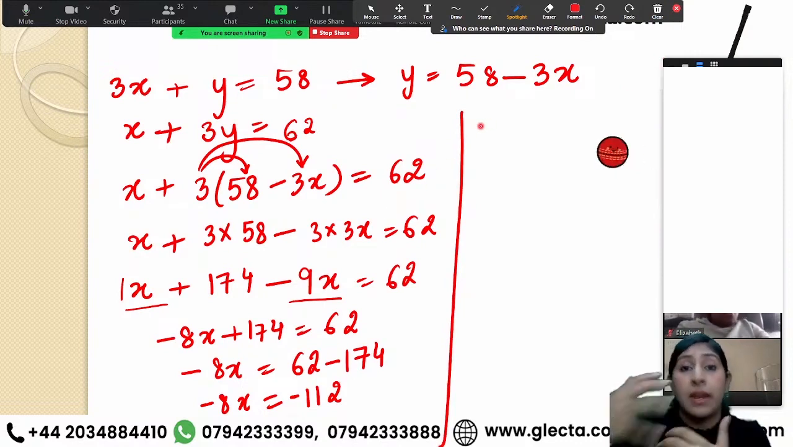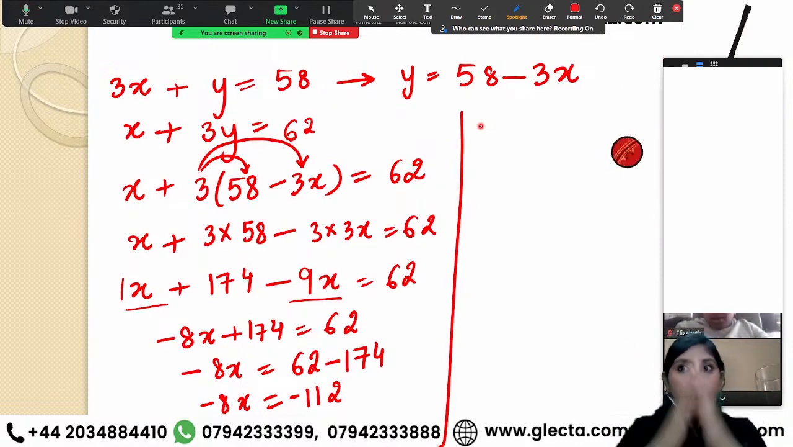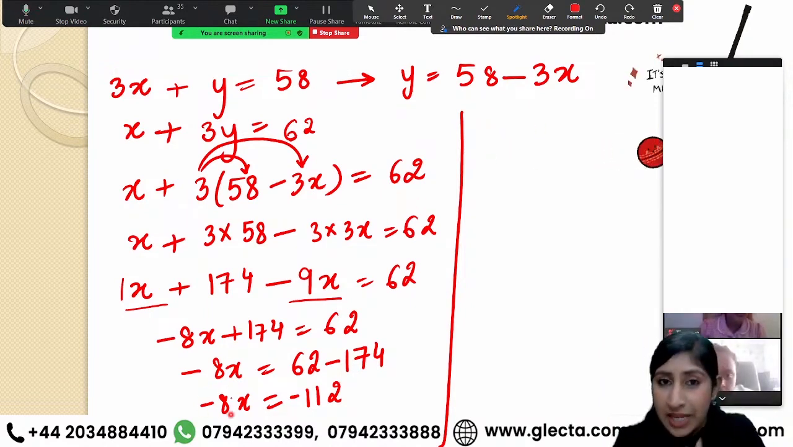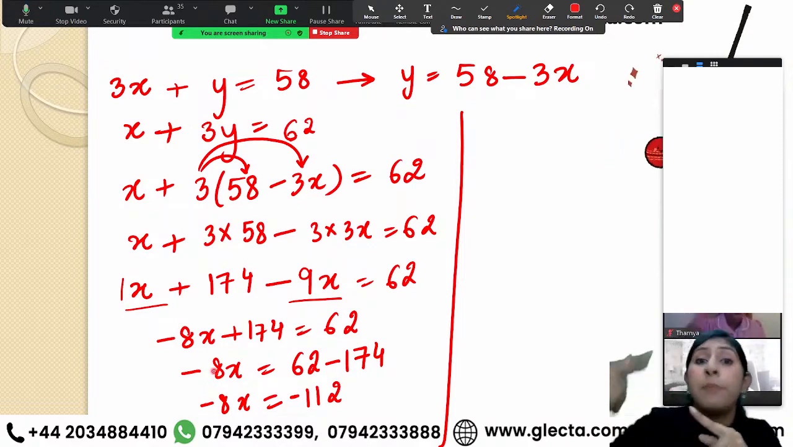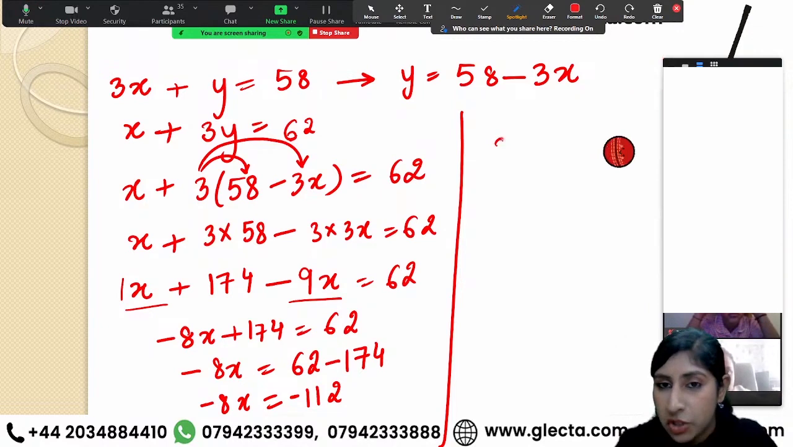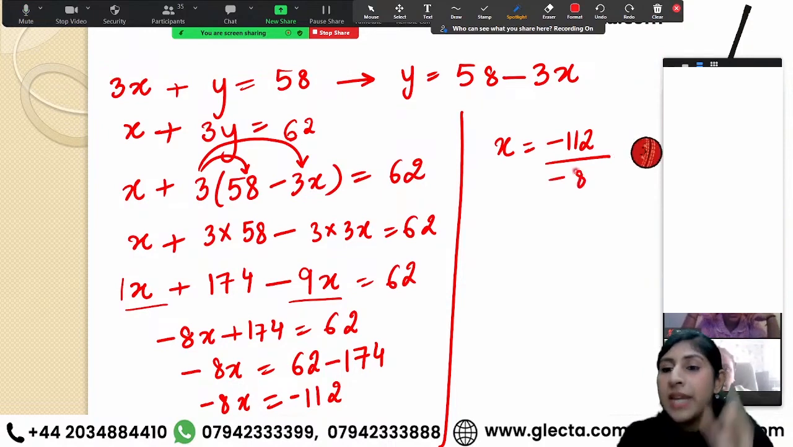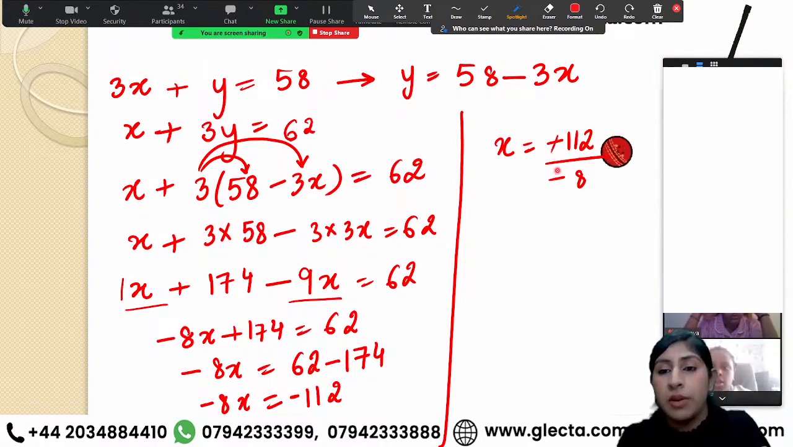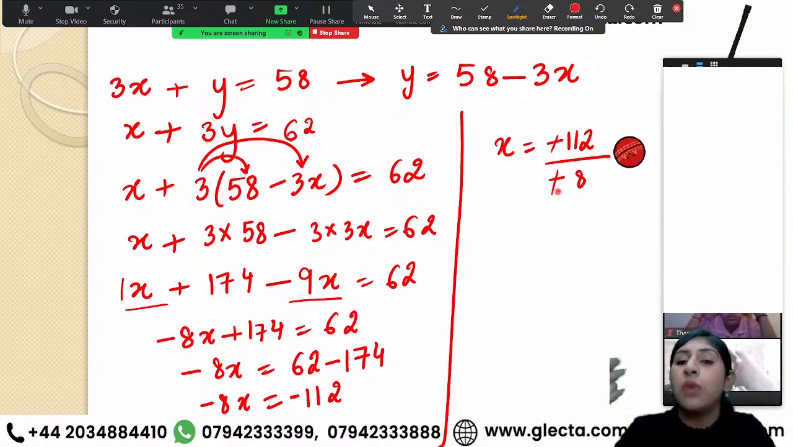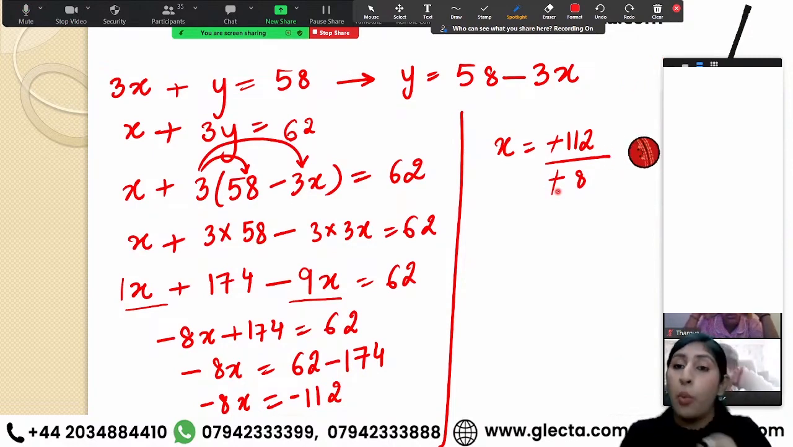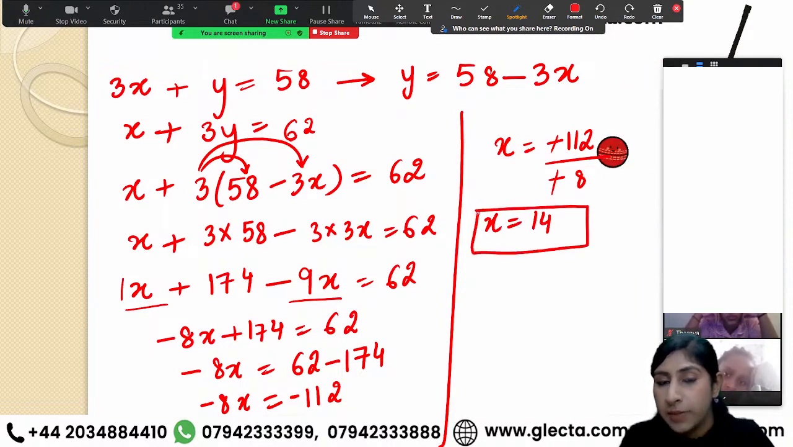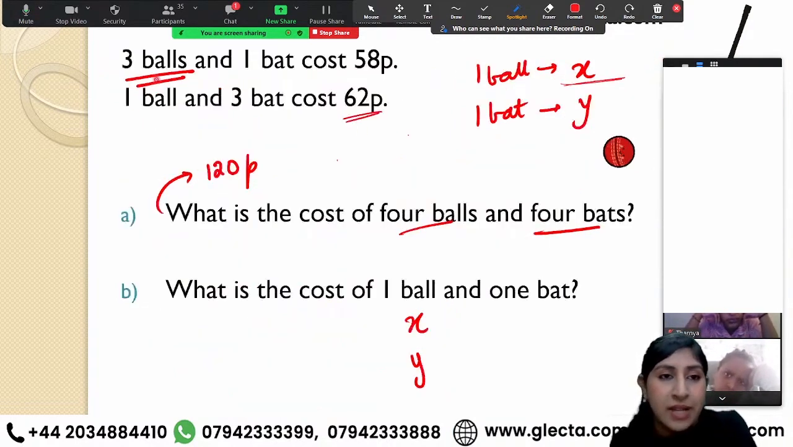Now, next step, again, I have to separate my numbers and letters, like I said, break up, right? So I have a negative 8 multiplied by x. A negative 8 being multiplied by x. Opposite of multiplication is division. So I am going to divide by negative 8. A negative number divided by a negative number always cancels out. It gives you a positive answer. So if I do 112 divided by 8, my answer comes out to be x equals 14, right?